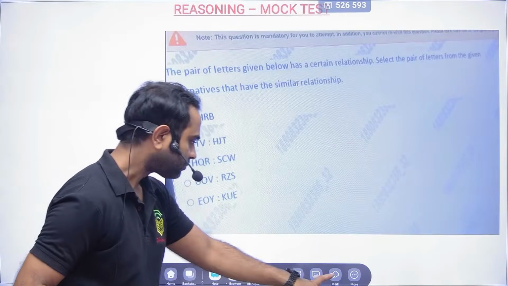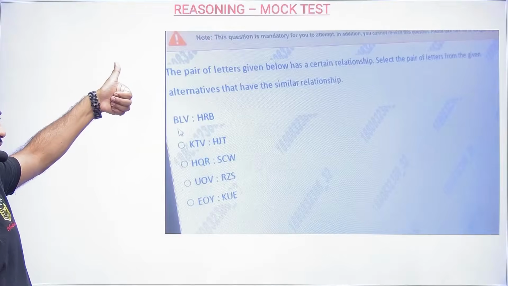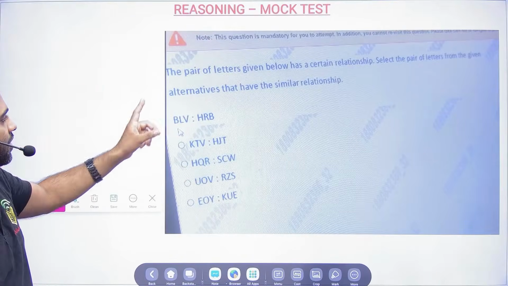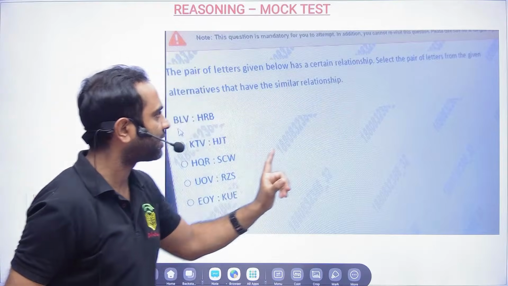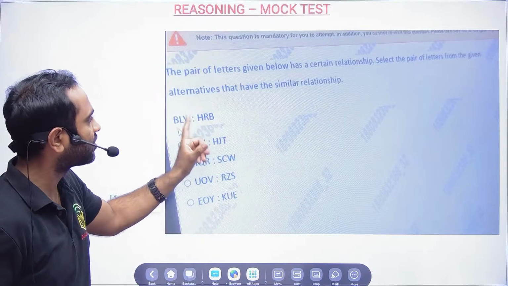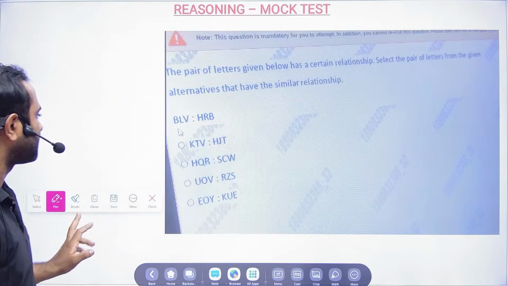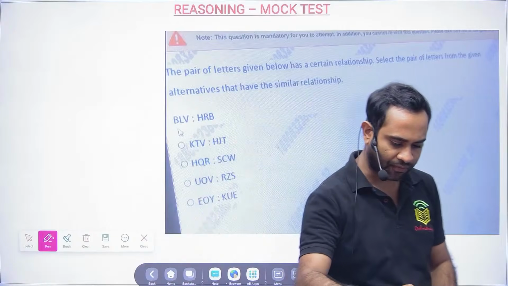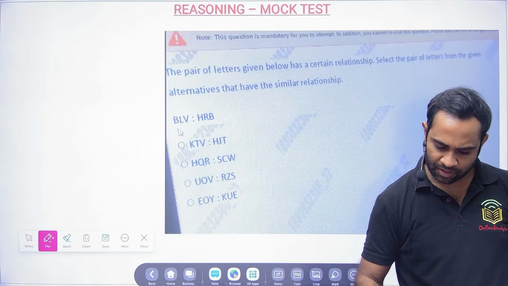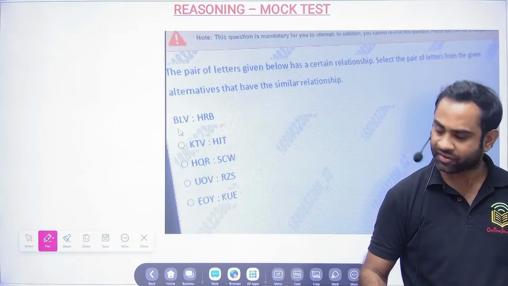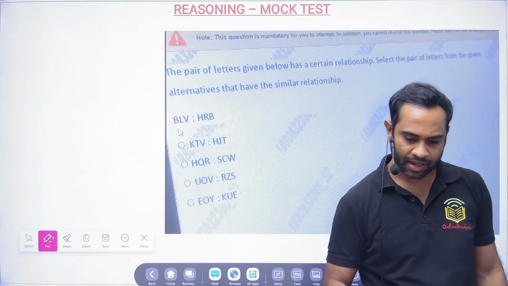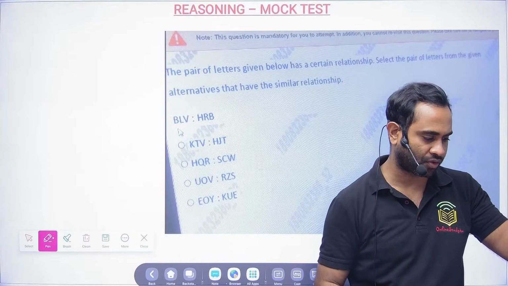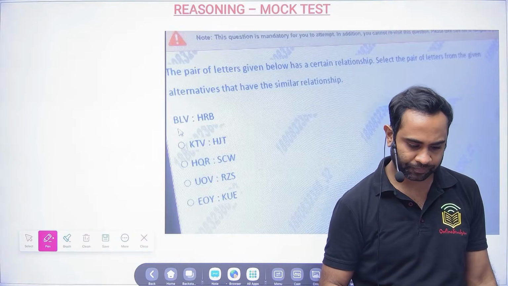Now tell me if this question is clear, and if it is clear, then please go ahead and solve it. The pair of letters given below has a certain relationship. Select the pair of letters from the given alternatives that gives the similar relation. I hope this question should be clear. This is very much clear for me, and for you also it should be clear. Now let me know if it is clear, and if it is clear, please solve. Your time starts now. Chalo bhai. Within 1 minute, you have to solve the question.